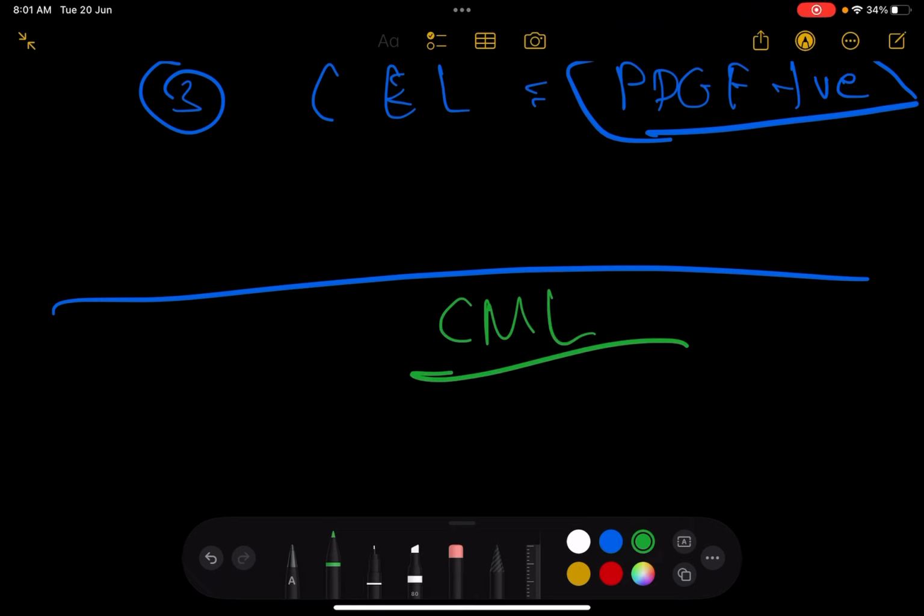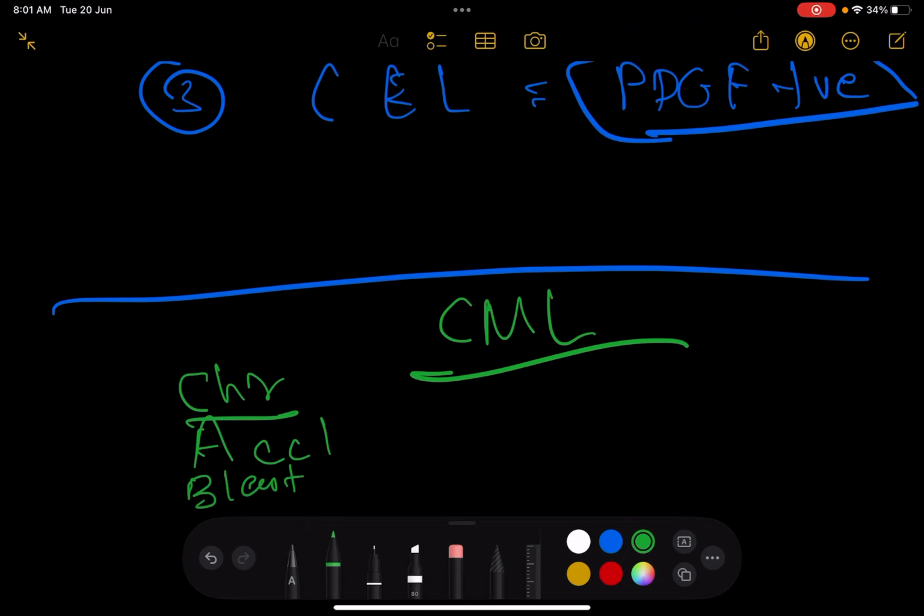And as I speak into CML, I had told you that CML can be due to BCR-ABL, and then we will also check those very important points about the three phases. So before we go into the phases, or we can directly start from the phases, it does not really matter. There are three phases, as I said. One is the chronic phase, one is the accelerated phase, and then the blast crisis.